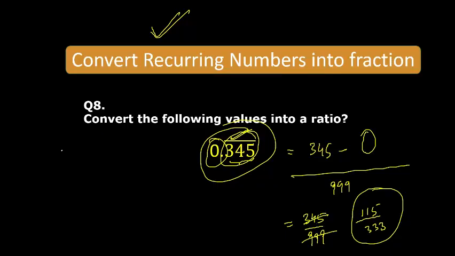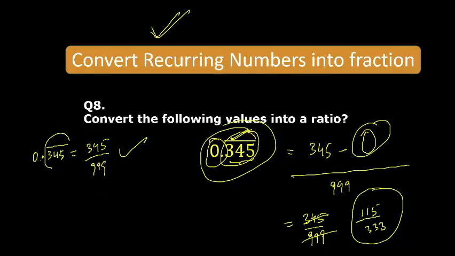Okay, so whenever you have anything after 0 point and it is repeating, the shortcut for this is 345 by 999. Directly you can write it because you have to subtract 0. So the same number will come, and there is a bar on 3 digits, so 999 would be in the denominator.